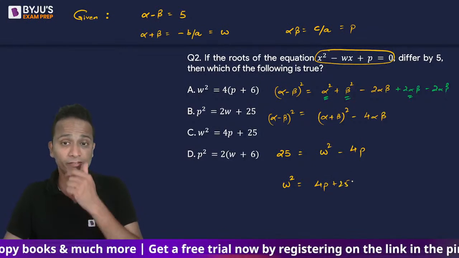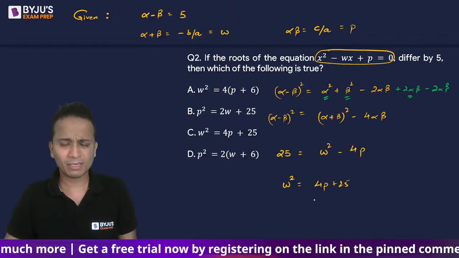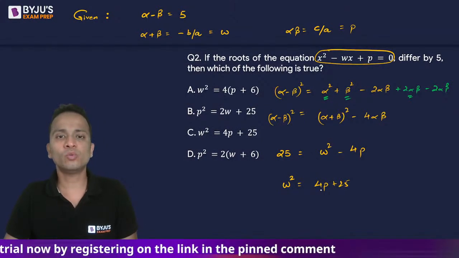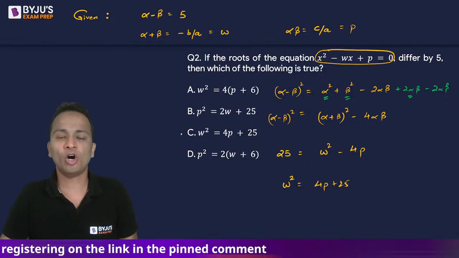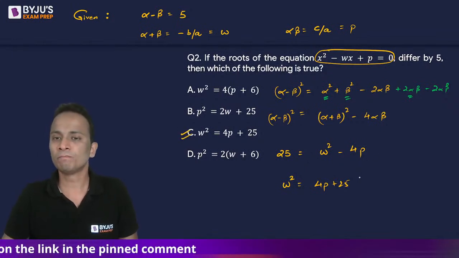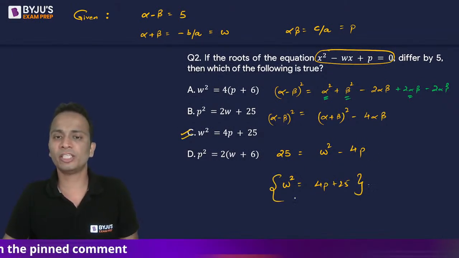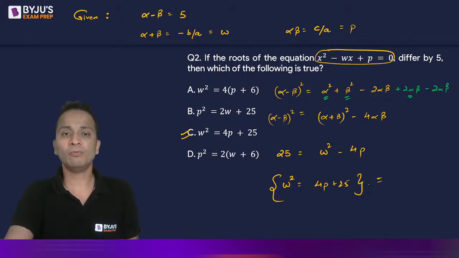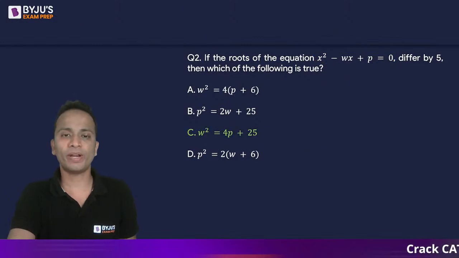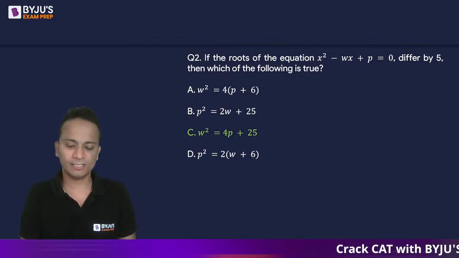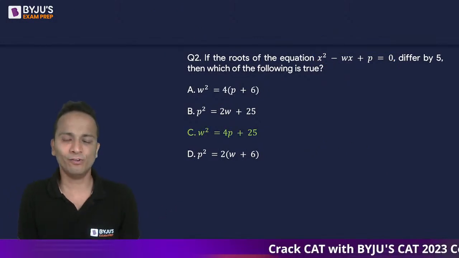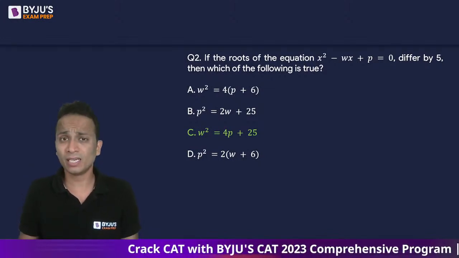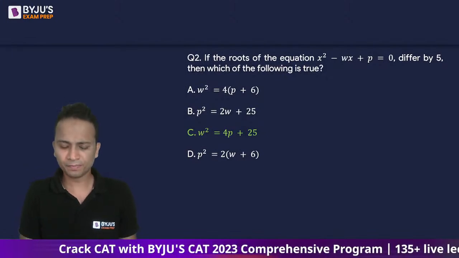Right, Sonali? You have given option B as the answer, but I believe option C is the correct answer. W square is equal to 4p plus 25. Option C matches the relation that I have obtained. So the correct answer should be option C, and yes, that is the correct answer. Just be slightly careful, all of you, while deriving these relations, while applying any of the formulas. Just be extra careful.